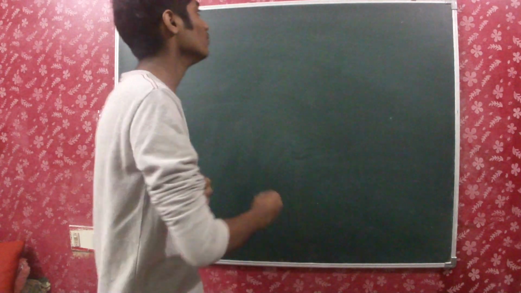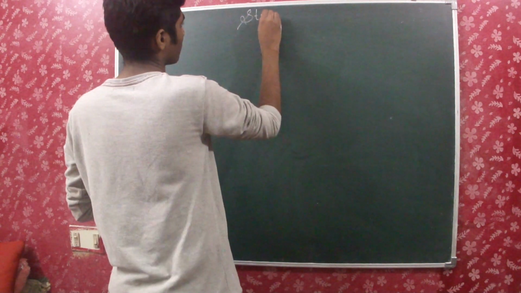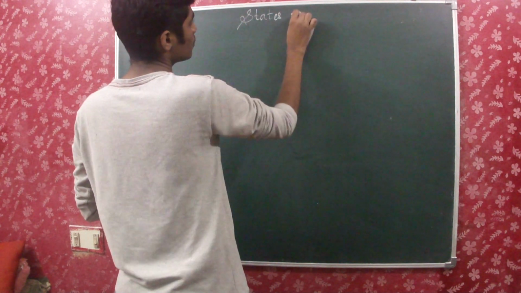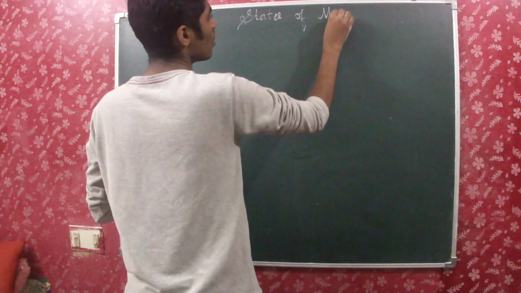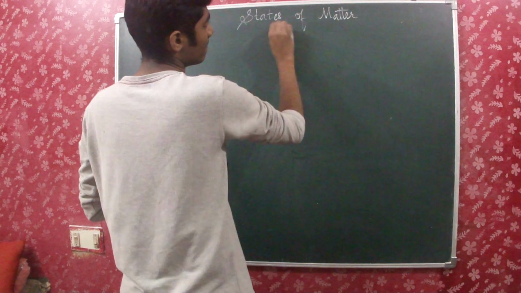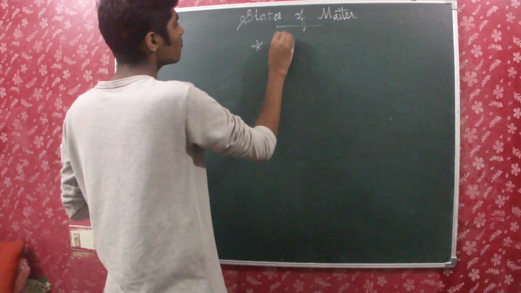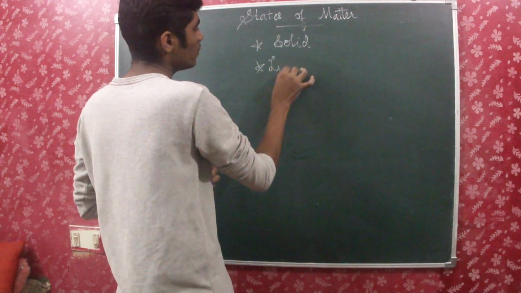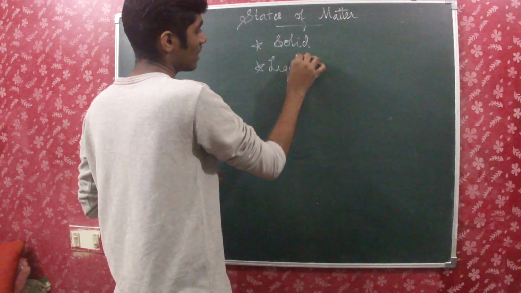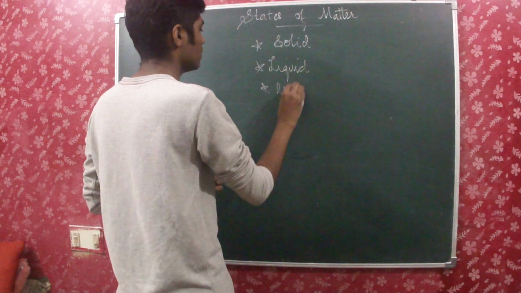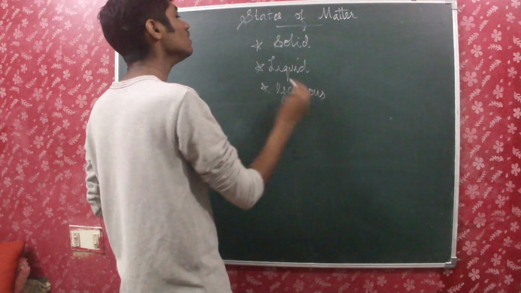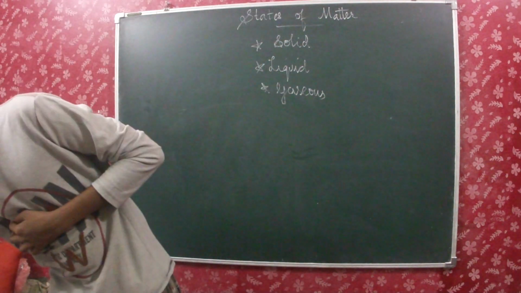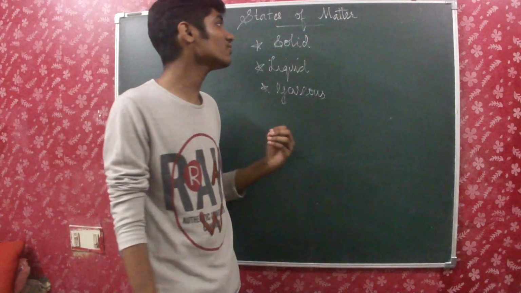So today we'll be dealing with states of matter. The three states of matter are solid state, liquid state and gaseous state. So what are the three states of matter? Solid state, liquid state and gaseous state. These are the three states of matter. So let us look at the properties of each of these.